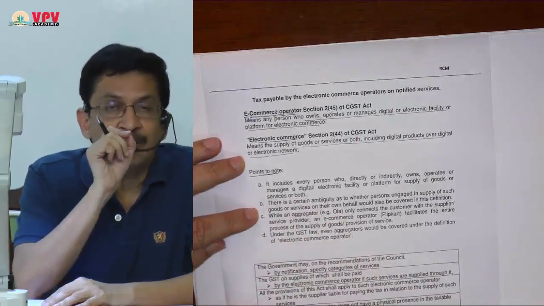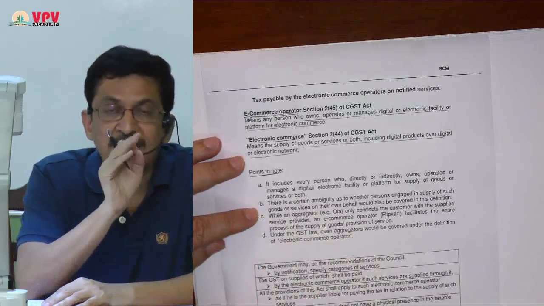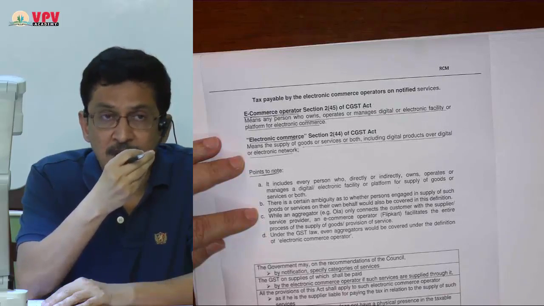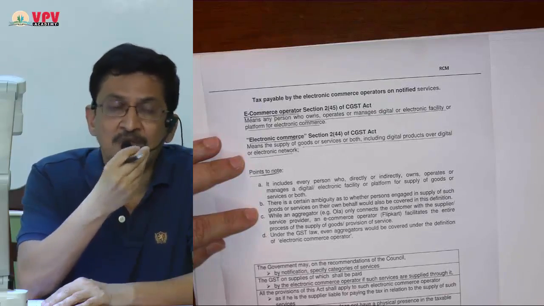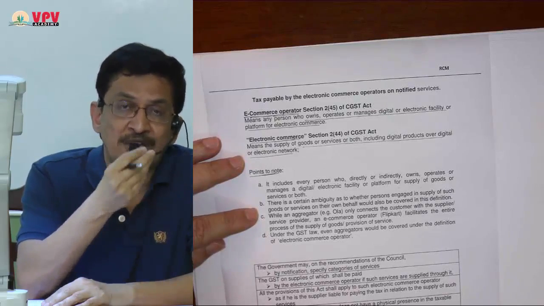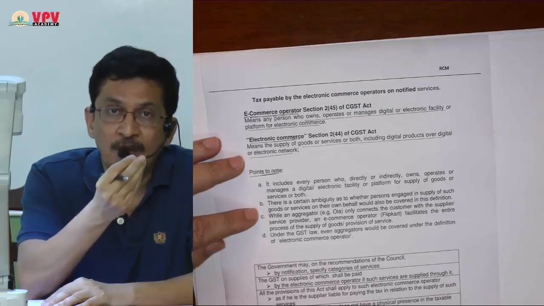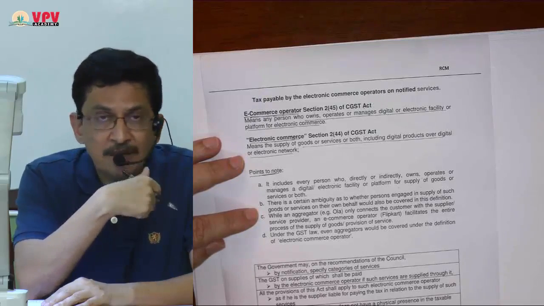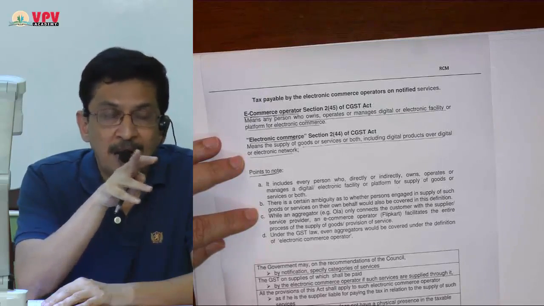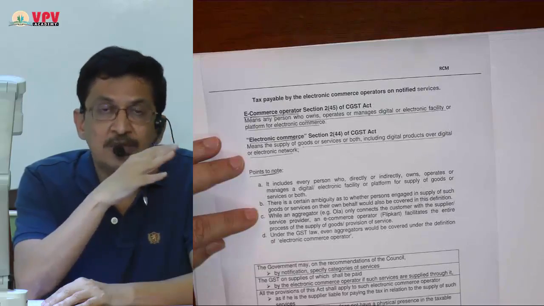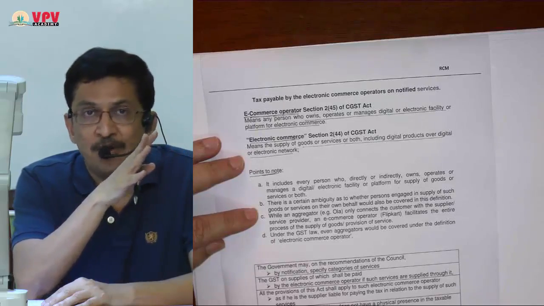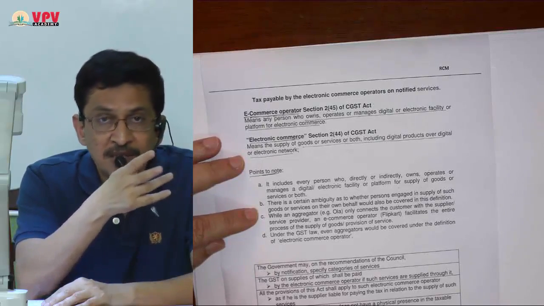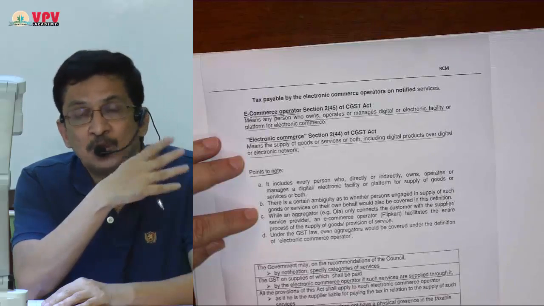There is one point of dispute, one small confusion in the industry. Suppose some shirts manufacturer starts his own site, platform, and from there he is also selling his goods electronically. That is, delivery will be through physical means, but supply of shirts will be via his site platform. Via Facebook, via WhatsApp, he is marketing his product, and some sale, some supply is also taking place through that site.